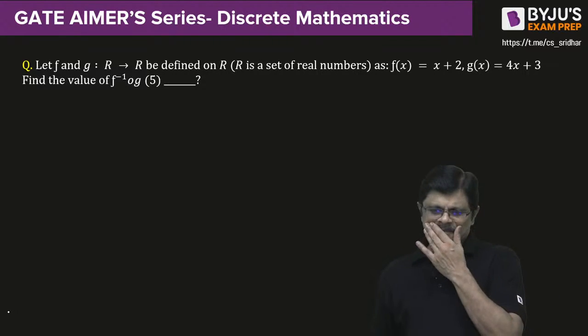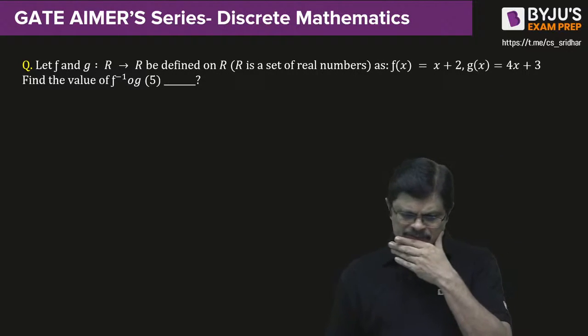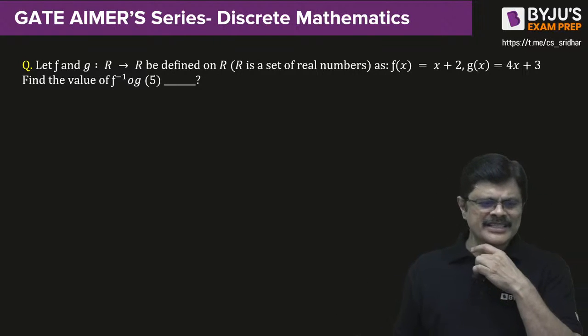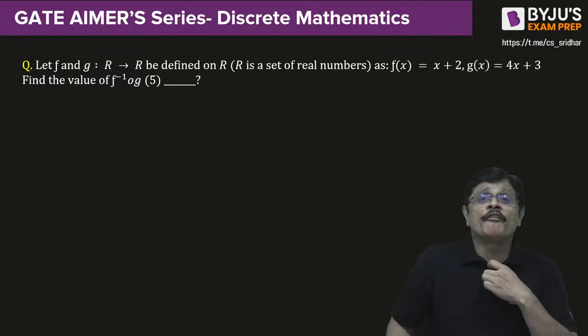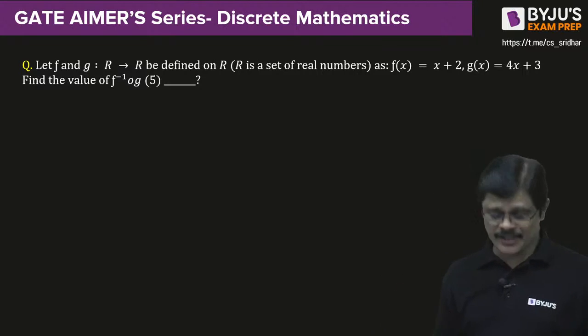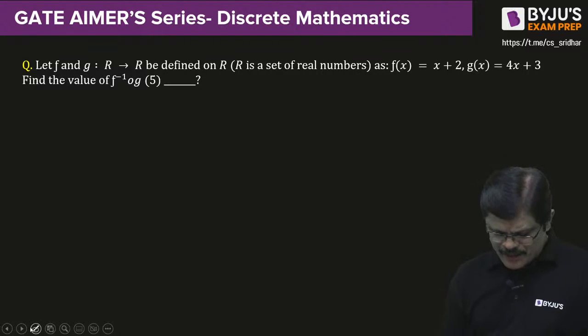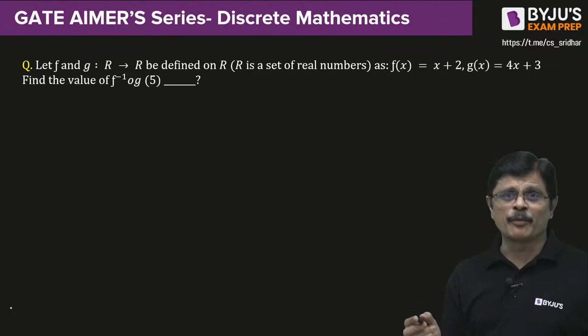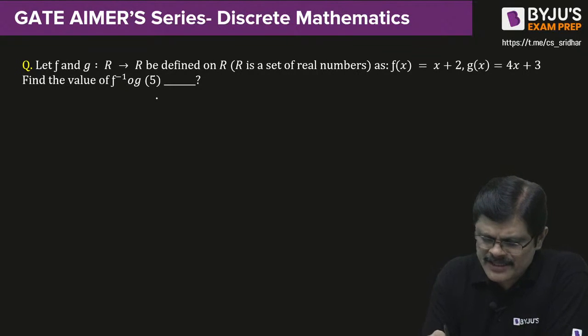Here in this problem, f(x) and g(x) both are given to you. And it asks, what is f inverse circle g of 5? Composite function. You need to understand what a composite function is. The idea goes like this.